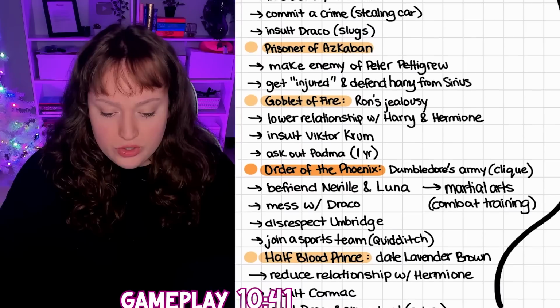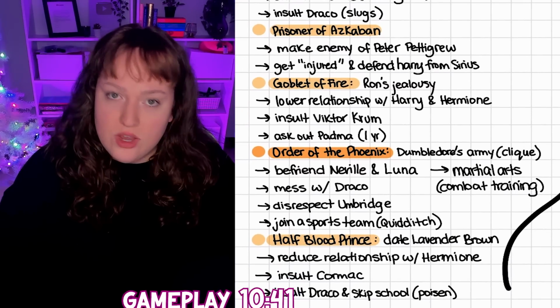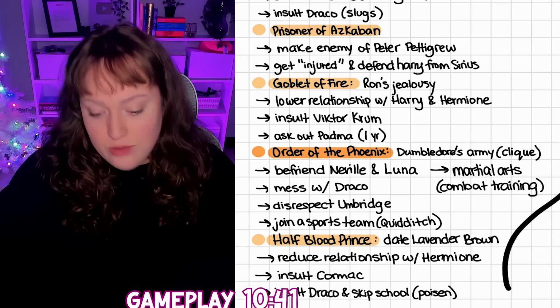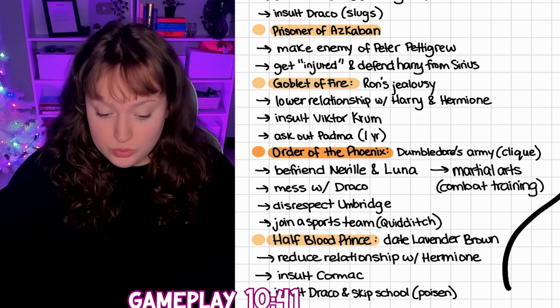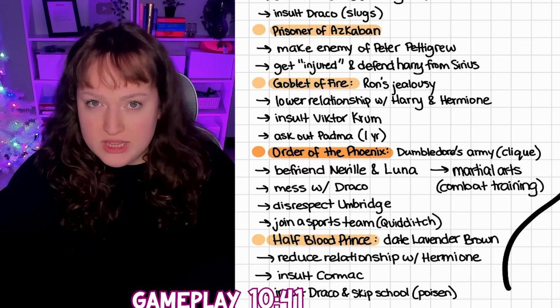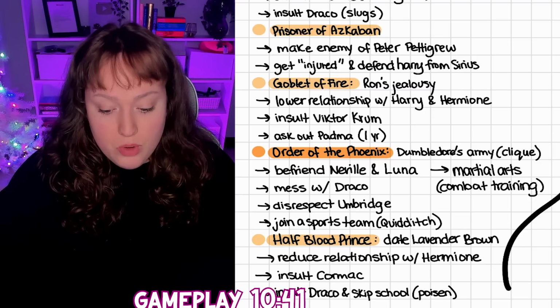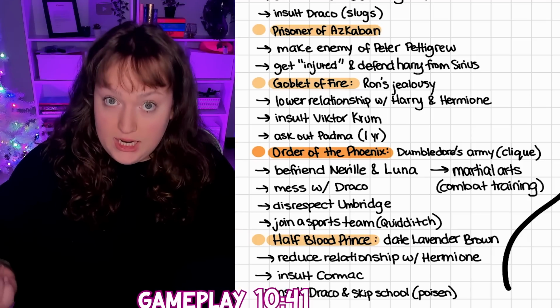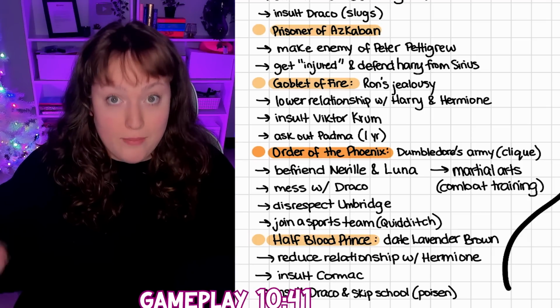Now we get to the Order of the Phoenix, and this is where, just like Harry and Hermione, we join Dumbledore's Army. So in order to represent that, we're just going to join a clique in school. We're also going to befriend Neville and Luna, just to show that we get close with these people in Dumbledore's Army. We're also going to do some martial arts this year to symbolize combat training, right? So we can become better at combat spells.